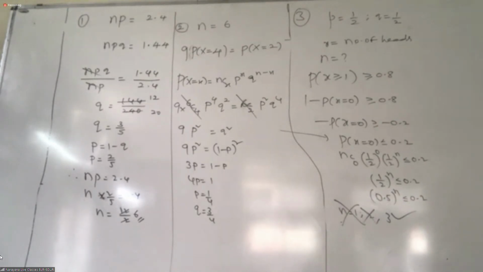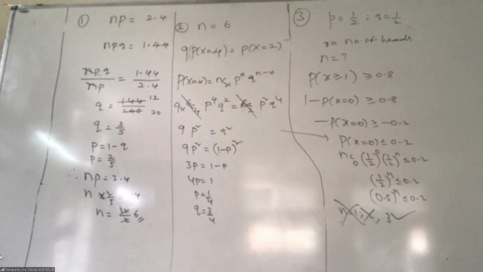13th question. What is N? 5 times. What is the success in the question? Success is the number of heads, X equal to number of heads. You toss the coin 5 times.